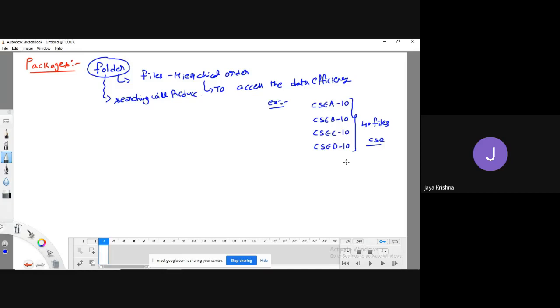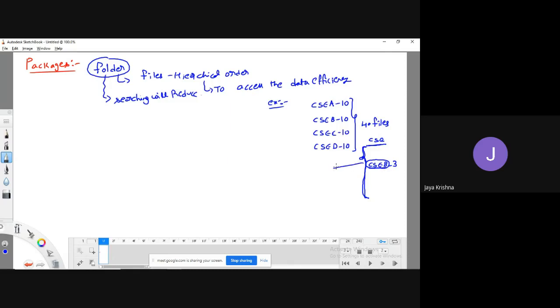When I ask somebody, guys, can you bring the file named CSCB underscore 35? What will they do? They need to open the folder CSC. In that, they have to search for the file CSCB. So I am having 40 files. Out of 40 files, to get one of the required files, it will take some extra time or not?